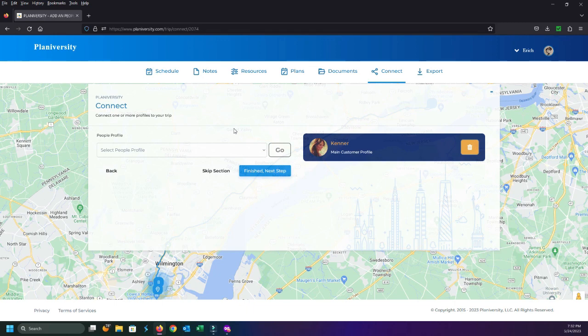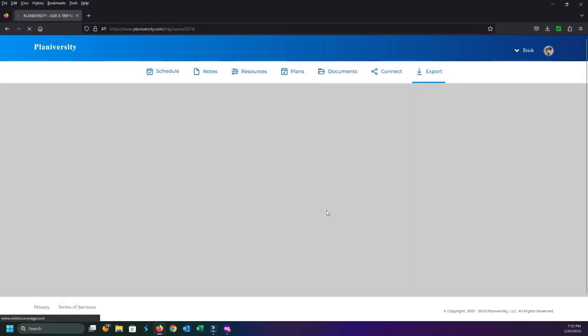But let's just say in this case, this is the only person I want to use this. I'm going to go ahead, finish next step. We're going to get to the export process, which is really fun. I'm going to actually personalize this to be my own bachelor party. So once this page pulls up, again, it's just running a hair behind just because we are recording right now.